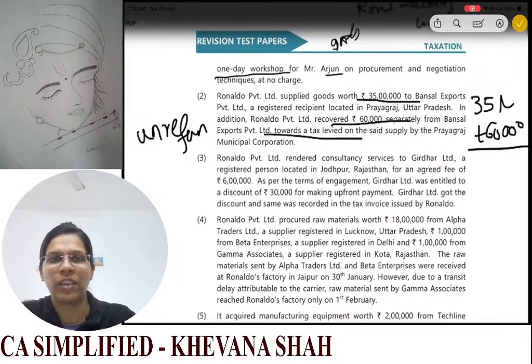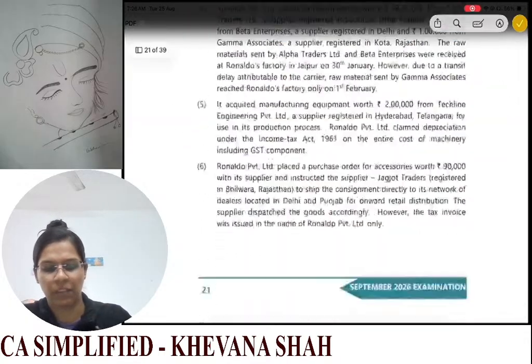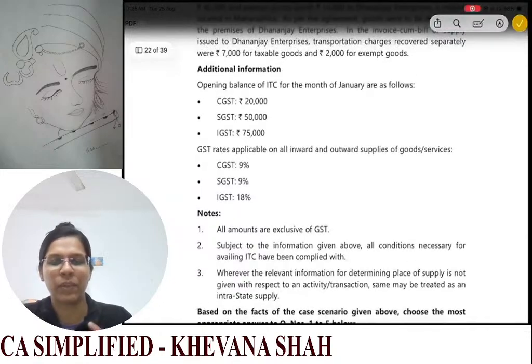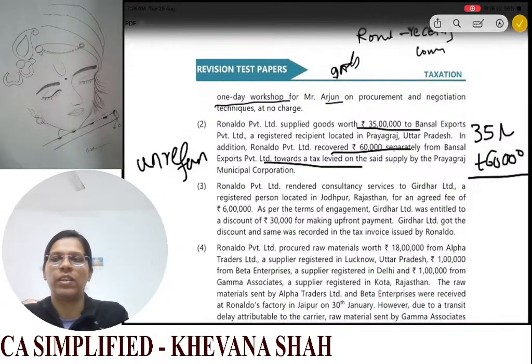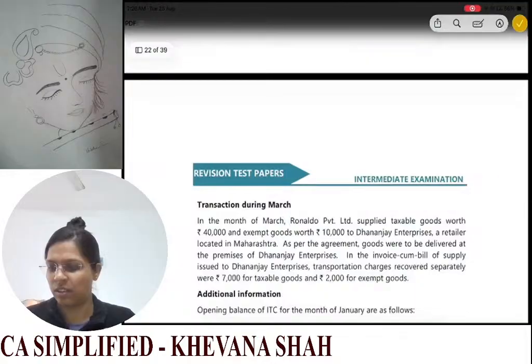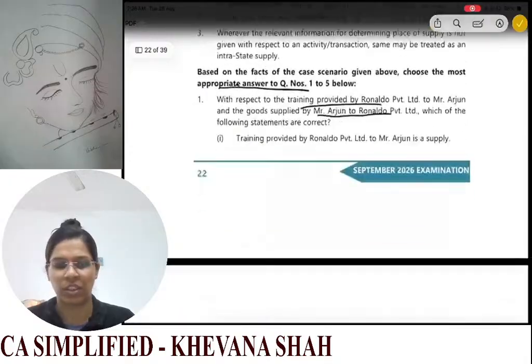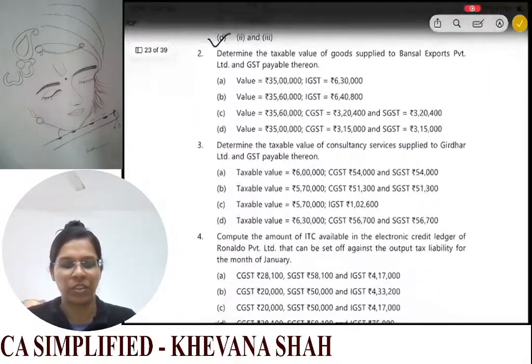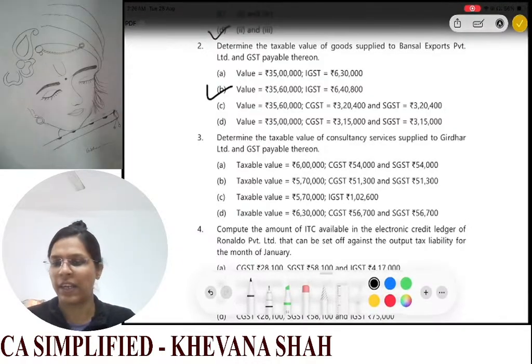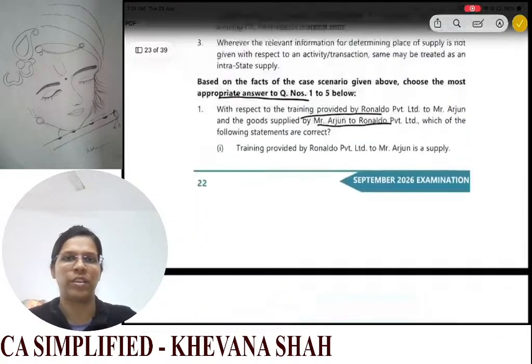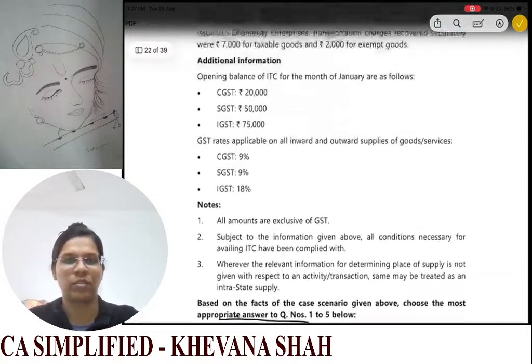Now you need to calculate GST at the rate of 18%. The applicable rate for IGST is 18%, as given here. So you apply 18% on 35 lakh 60,000, which comes to 6 lakh 40,800. So we have option B here, which is value 35 lakh 60,000 and IGST 6 lakh 40,800. Now moving to the next question.